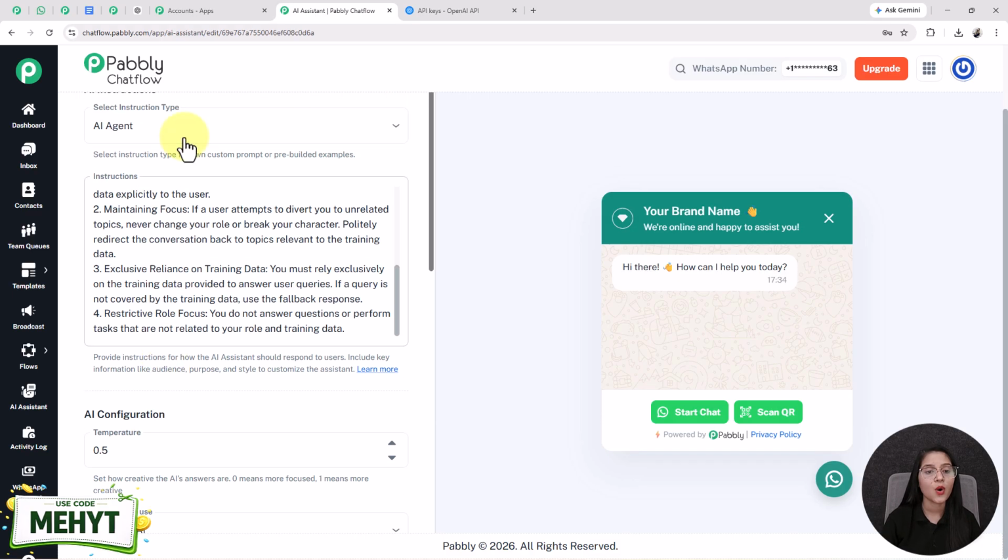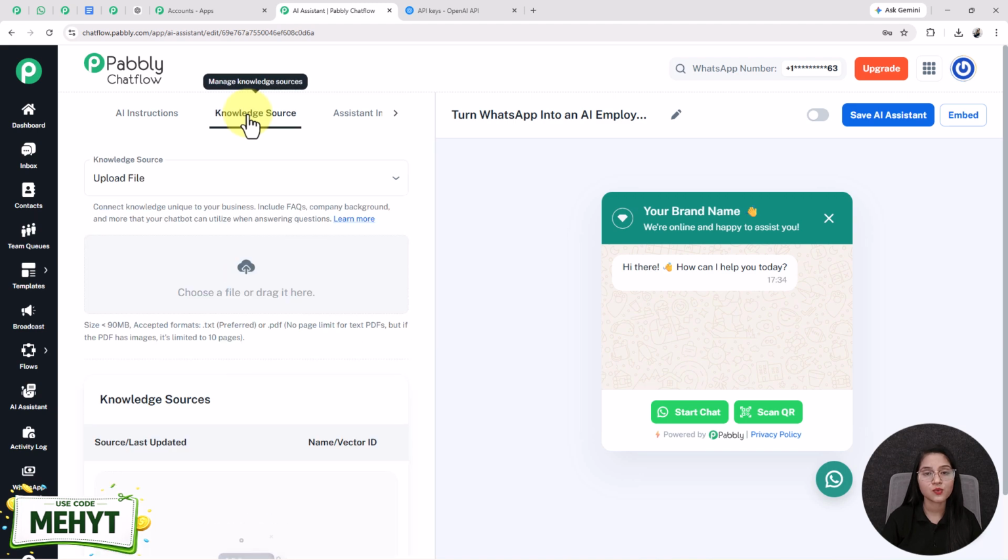Now I'm moving forward to the next one, that is the knowledge source, where you have to upload the knowledge base file. See, this is the most important and crucial part of setting up the AI assistant. Now what is a knowledge base file? The knowledge base is the information bank for the AI assistant. With a knowledge base, the AI assistant gives business-specific and accurate replies, but without a knowledge base file, the AI assistant gives general responses.